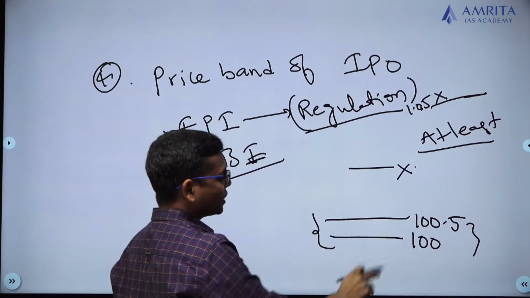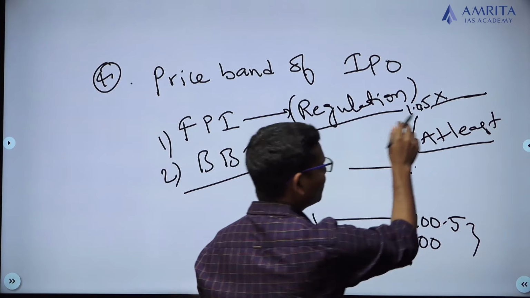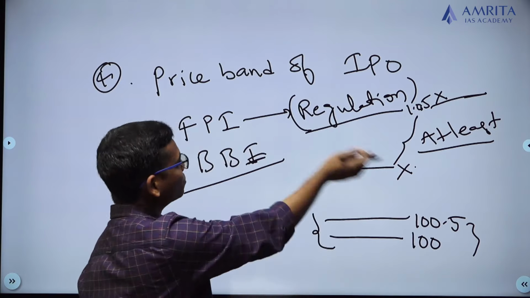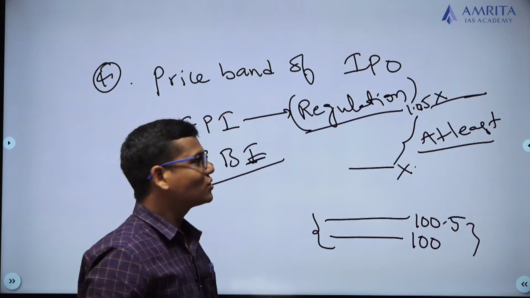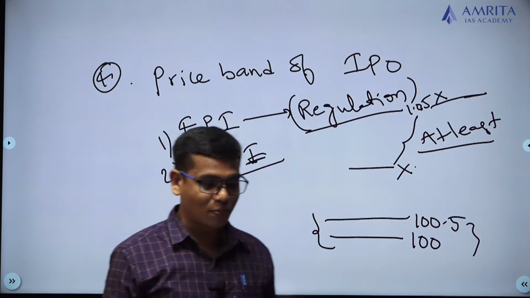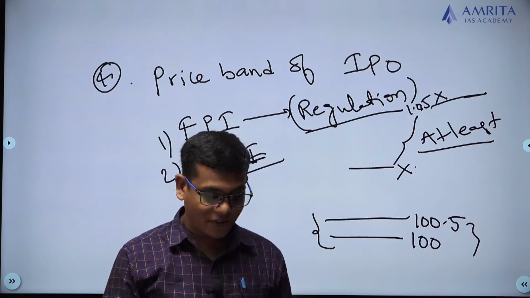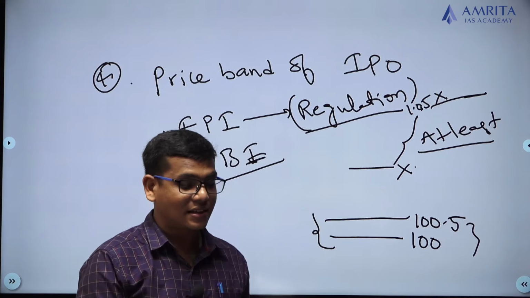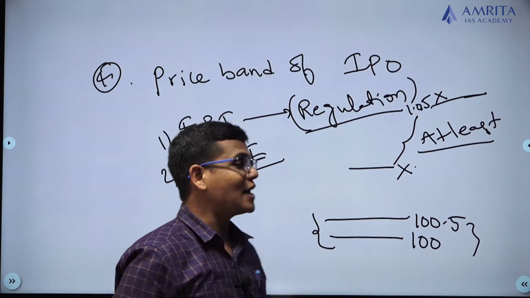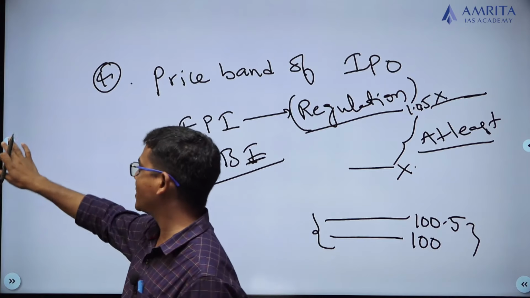But they said nothing doing. If you are fixing a band, the minimum band should be like this. Otherwise, just go for a fixed price. So this is one more aspect that they have placed. These are the 4 different regulations that SEBI has put on this IPO, because the IPO boom is increasing.